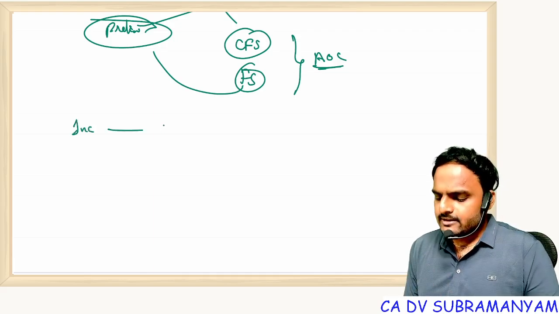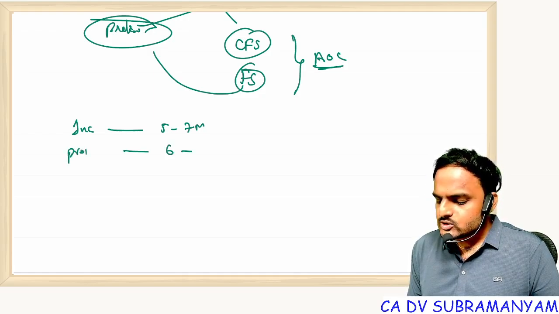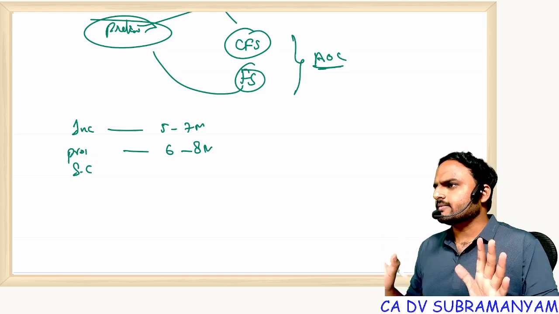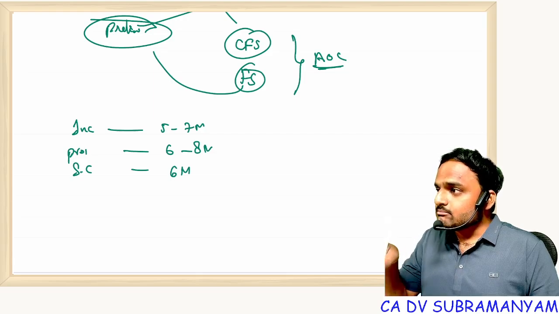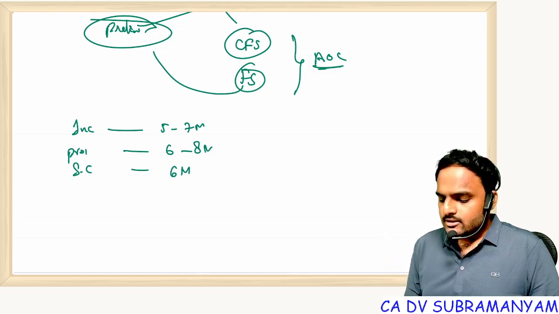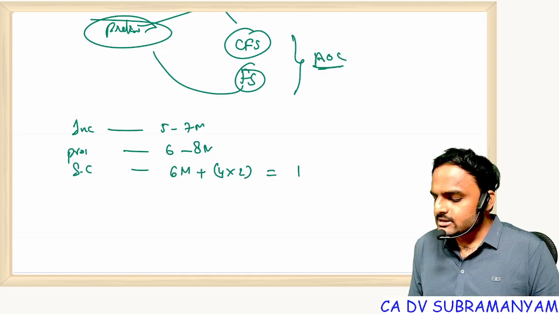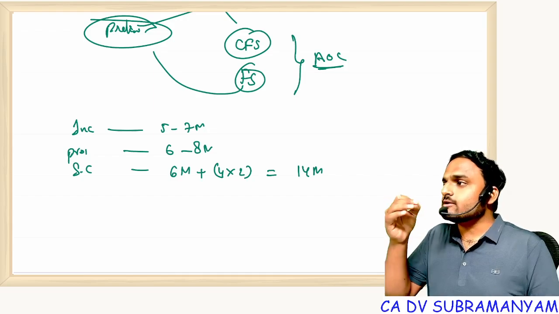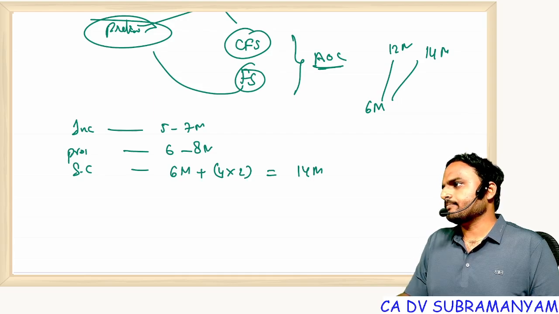From Incorporation you can expect 5 to 7 marks. Next one, Prospectus: from this you can expect 6 to 8 marks. The next chapter is Share Capital and Debentures, a lengthy chapter, and the expected weightage is minimum 6. But because of MCQs, if they ask 4 MCQs from this chapter, 4 into 2 is 8, so this chapter's weightage will go to 14 marks. Not only this chapter, in all chapters, just because of MCQs, the normal weightage of 6 marks goes to 14 marks or 12 marks.